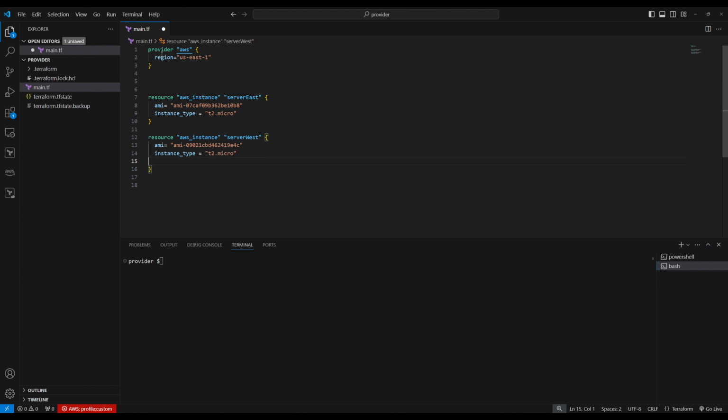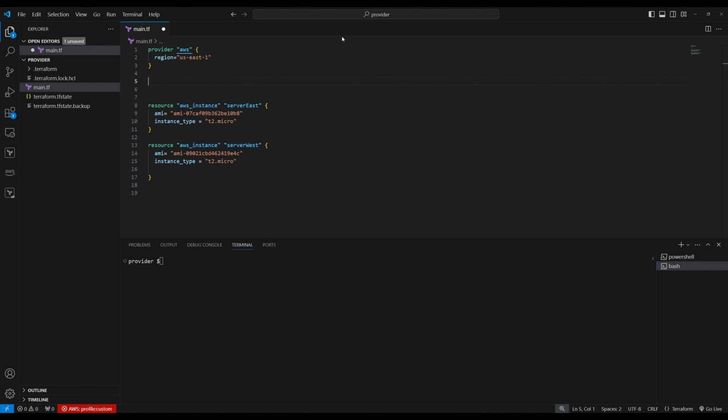Okay, so I'm on my Visual Studio Code. So I have the AWS provider and two AWS instances, right? So if I do terraform plan, terraform apply, then these two AWS instance resources will be created in us-east-1. This is my default provider, right? So what if I want to create this instance in us-east-1 and this instance in us-west-1? I have only the default provider. Then if I want to create in a different region, there comes an alternate provider.